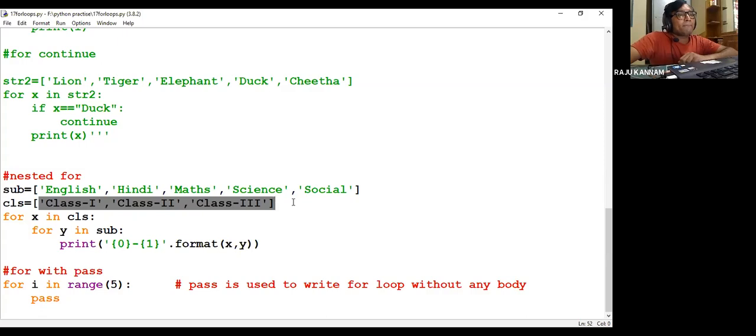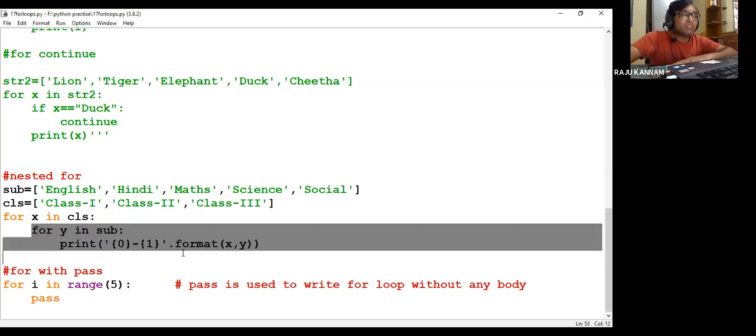So now what I'm doing here, I'm writing first for loop. That means for every element in class. That means for every class, I want to repeat this functionality. First, for class 1, I want to repeat this functionality.